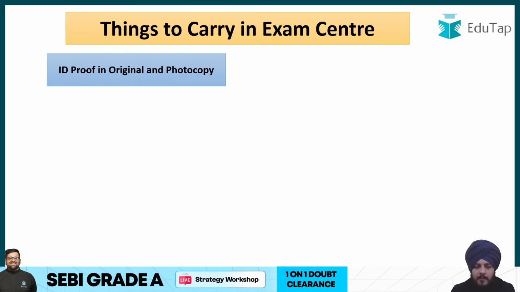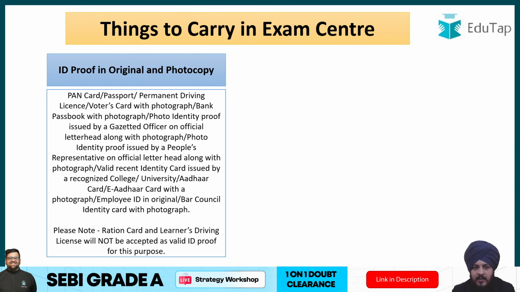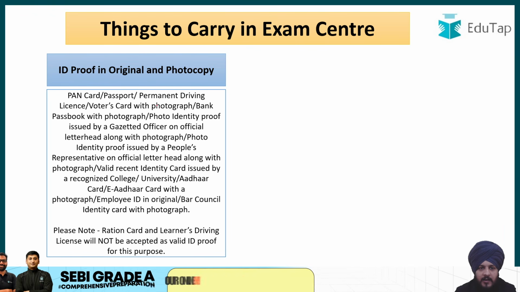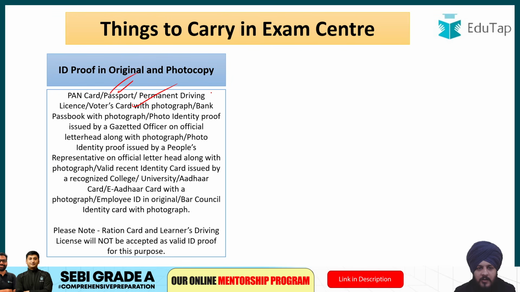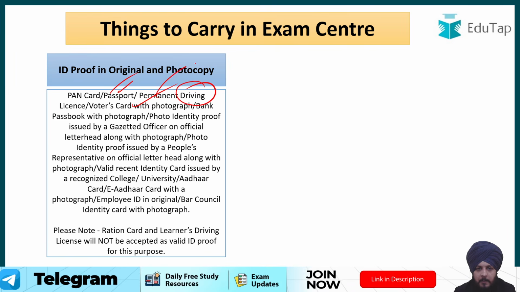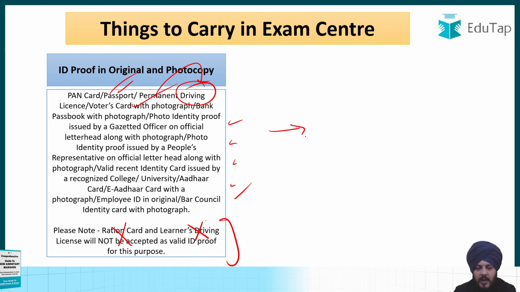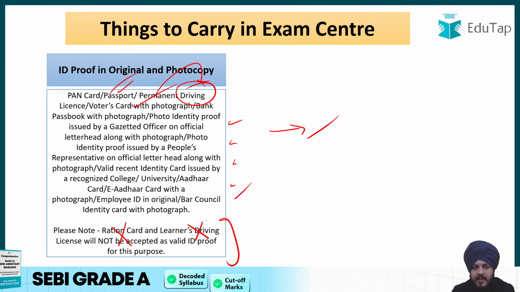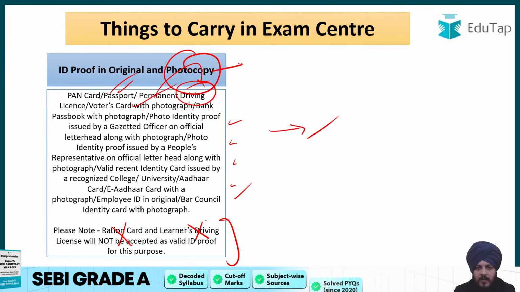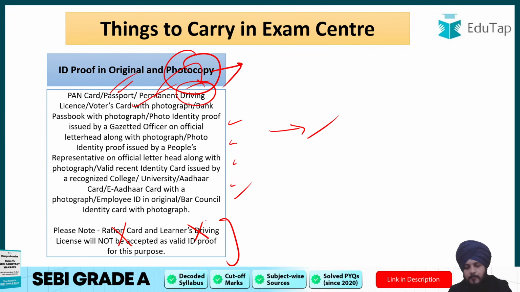The next is ID proof also in original as well as photocopy, and these are the ID proofs that you can carry. Any one of them, of course. So PAN card, Aadhaar card, passport, voter card, all such kind of things you can carry. But please make sure that you can carry a driving license also, but the permanent one, not the temporary driving license, which is the learner's driving license, and the ration card also. That is also not allowed, right? So except these two things, you can carry any of them. So that is going to be your ID proof, and please carry the original ID proof as well as the photocopy of the same, right? So make sure that you carry that.